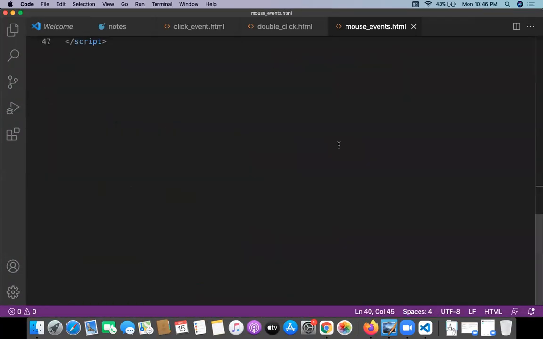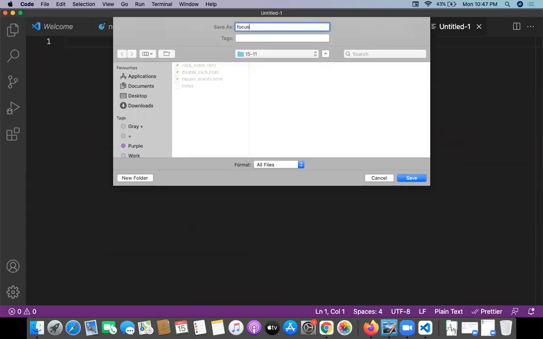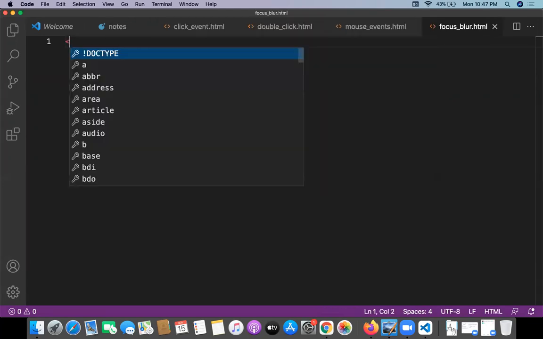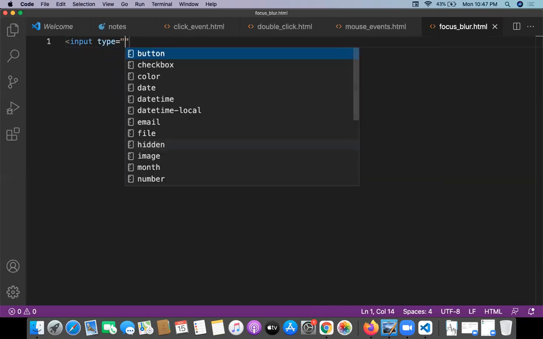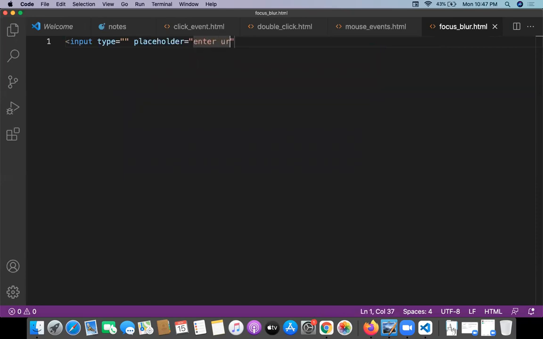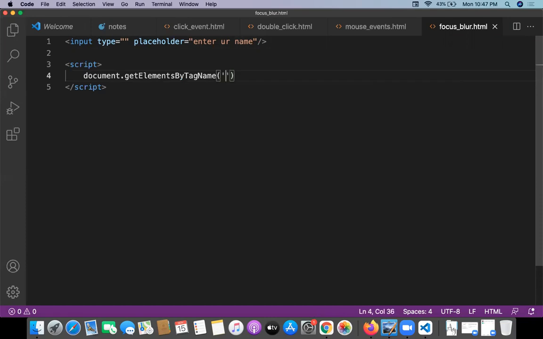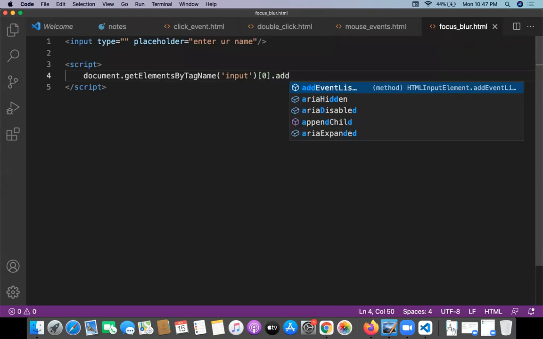At the same time, one more event we need to understand: focus and blur. Focus blur dot HTML. So how to work with the focus and blur input events? Focus and blur are input events, with a placeholder, enter your name. Now I'm writing a script. Script open, script close. Access the element first: document dot getElementsByTagName, the name of the tag is input, index 0, dot addEventListener.